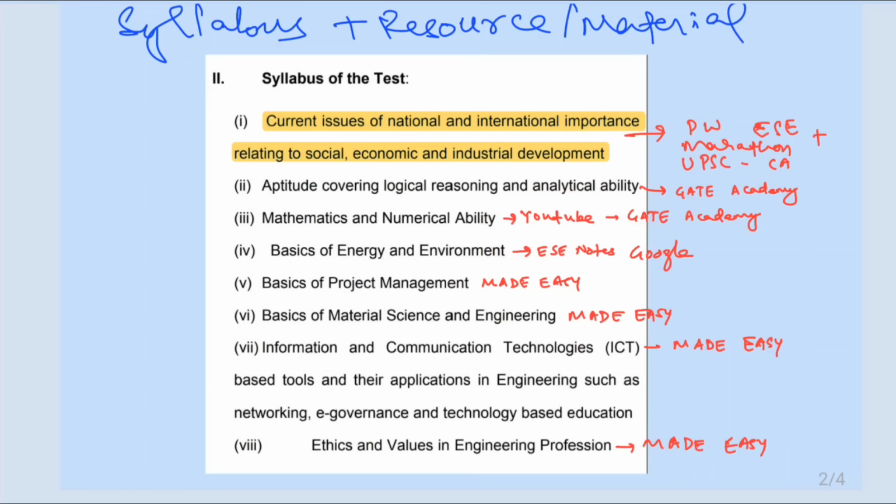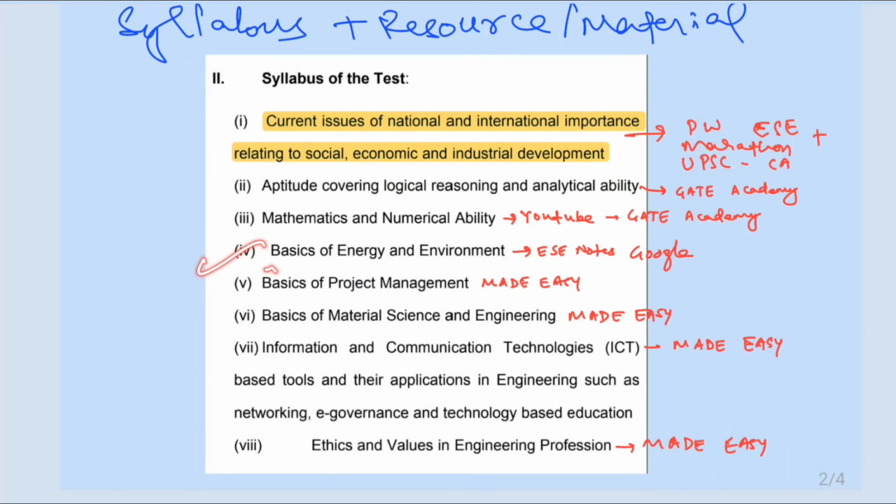To be very honest, I was not very good in terms of mathematics and numerical ability during the exam. However, out of the 8 to 10 questions asked from every topic, I was able to solve at least 3 to 4 questions. If someone is good in mathematics, I hope you will get good marks by attempting these 8 to 10 questions.